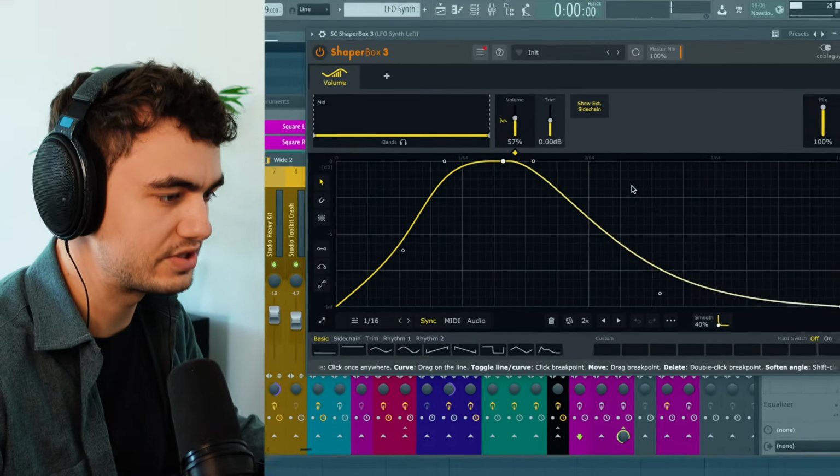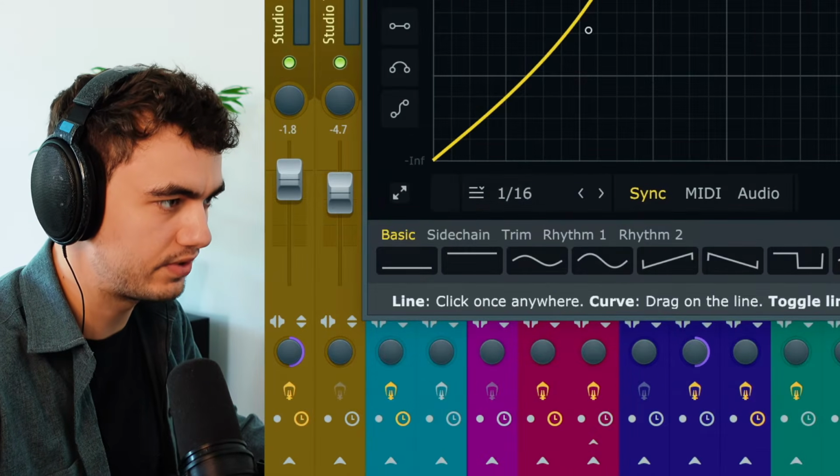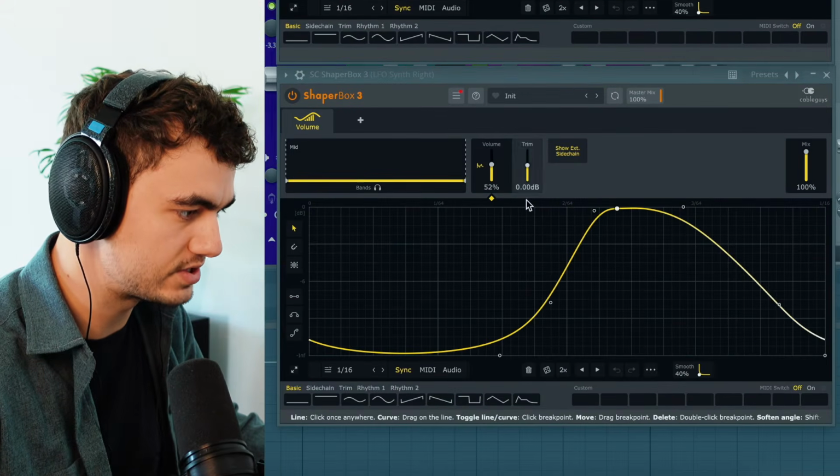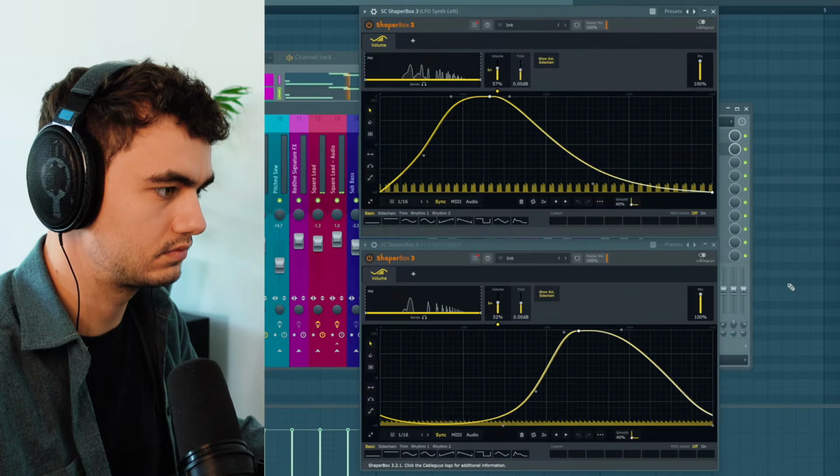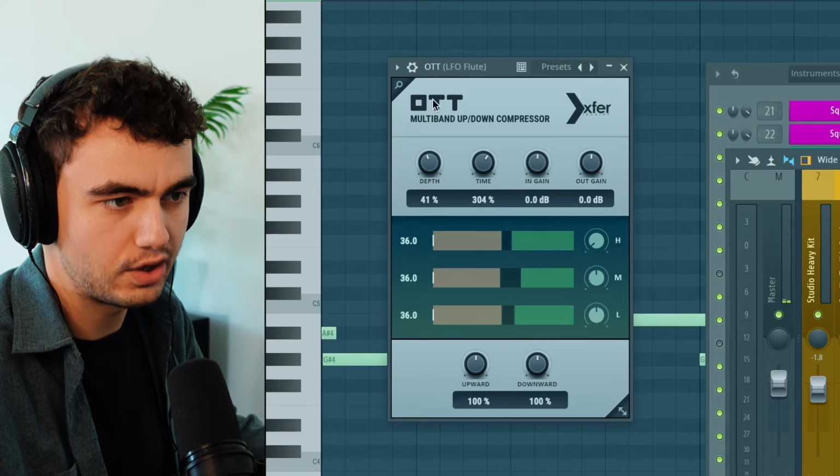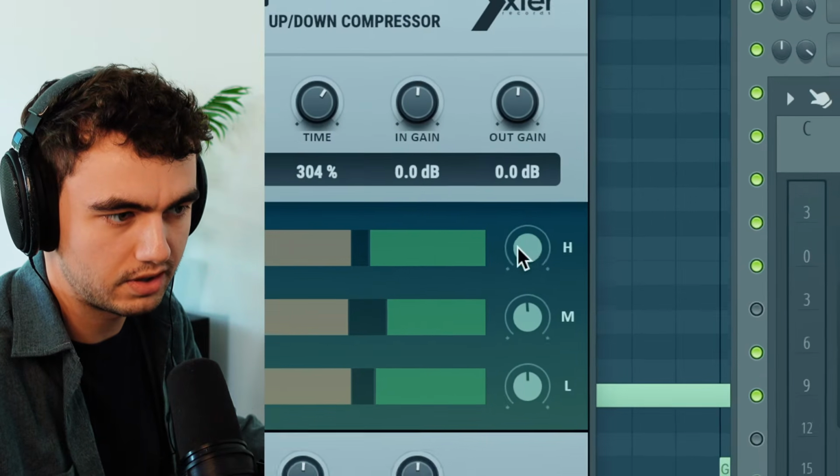And now the trick comes with the LFO that is used here, which is using Shaperbox with a 16-note rhythm. This one is used for the left channel and this one is used for the right channel. And to make it a little bit more smooth, I added an OTT multiband compressor, turning down the high frequency